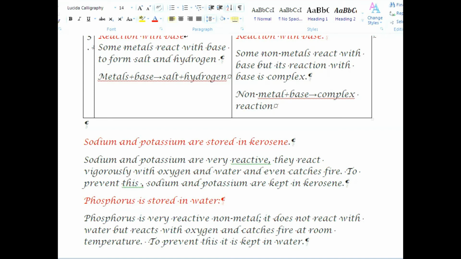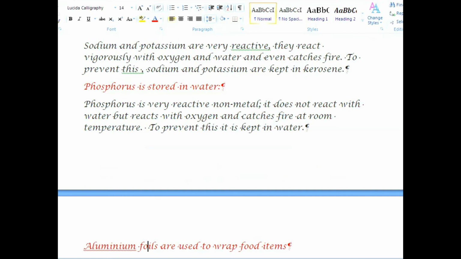Next, phosphorus is stored in water. Phosphorus is very reactive non-metal. It does not react with water but reacts with oxygen and catches fire even at room temperature. To prevent this, it is kept in water.